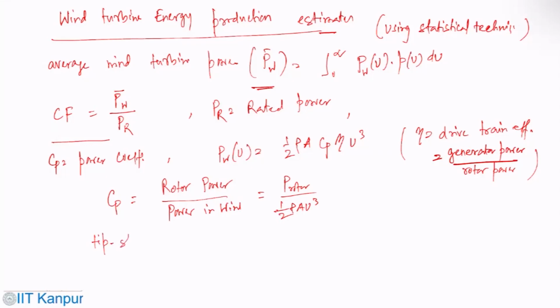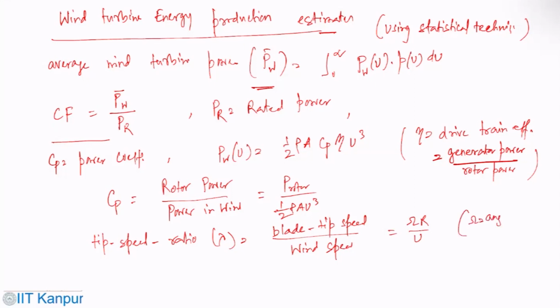The tip speed ratio, which is lambda, is blade tip speed to wind speed, which is omega R by U. Here omega is the angular velocity in radian per second, and R is the radius of the wind rotor.